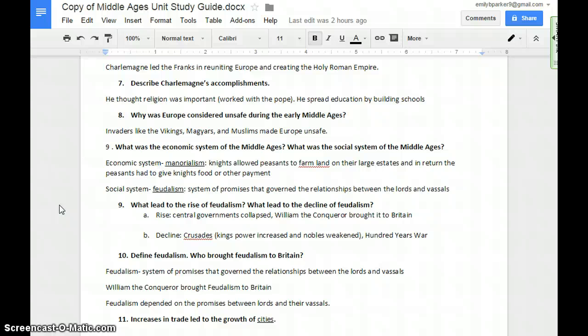And then William the Conqueror brought feudalism to Britain. And the decline of feudalism was the Crusades, because kings' powers increased and the nobles weakened, because everybody left the manors. Knights went to fight in the Crusades. And also the 100 Years' War led to the downfall of feudalism, because the common people get more power, and in England the kings lose power.